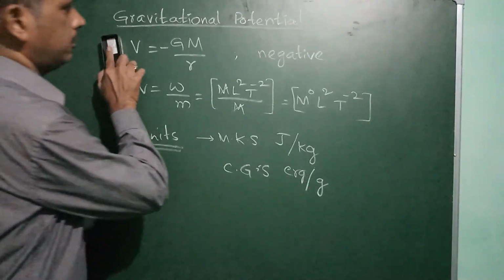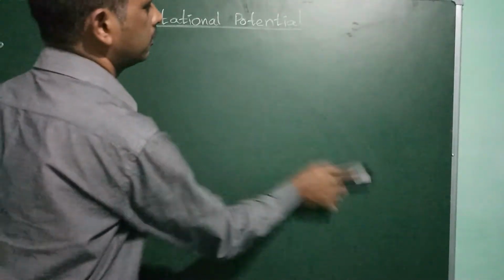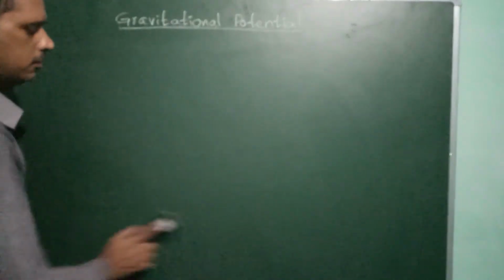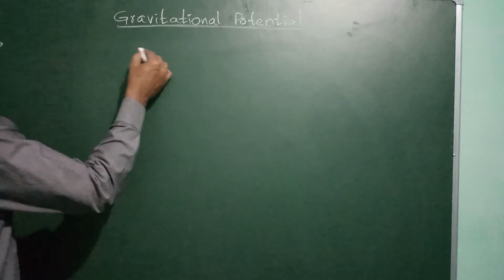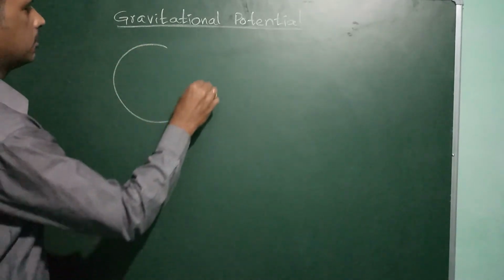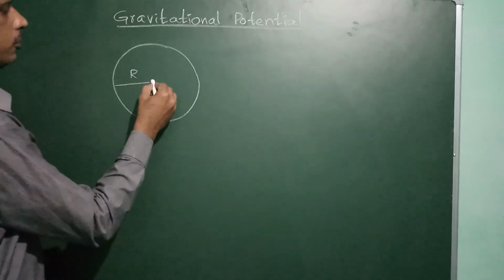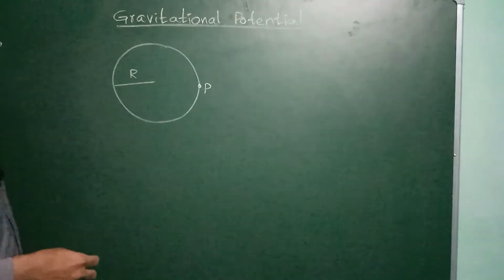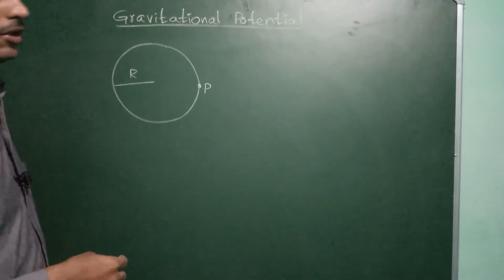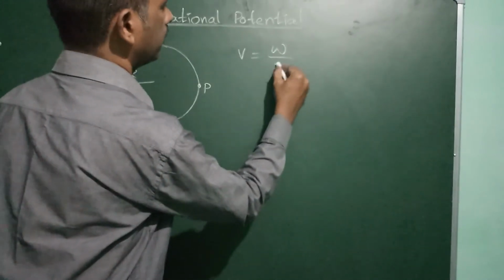And now let us see the gravitational potential exactly on the surface of the Earth. After that we can see the gravitational potential inside the sphere. For example, this is the Earth of radius r. If the point is exactly on the surface of the Earth, here we have to calculate the gravitational potential. We know that V is equal to W by M.